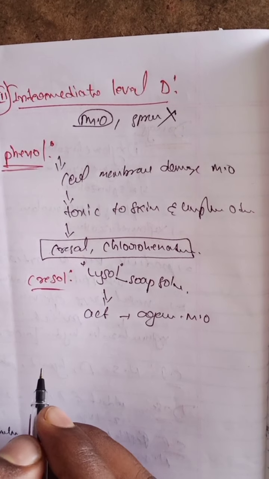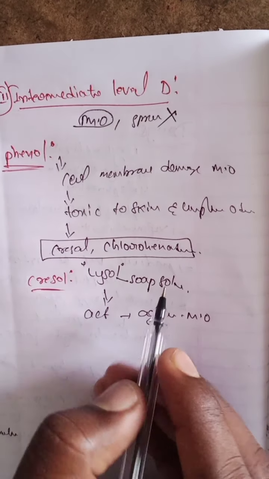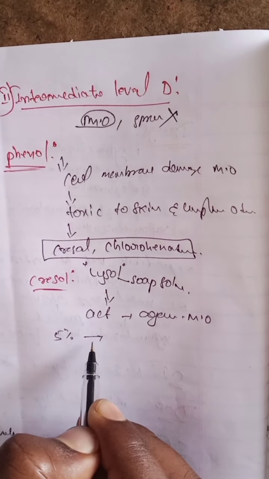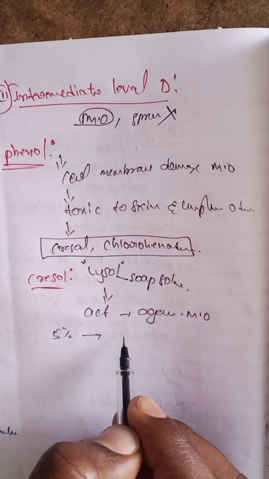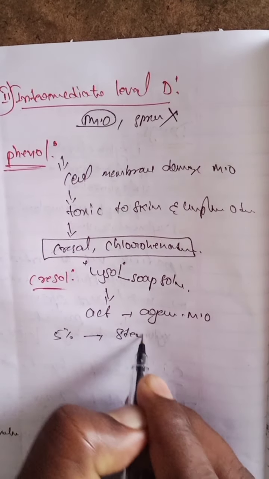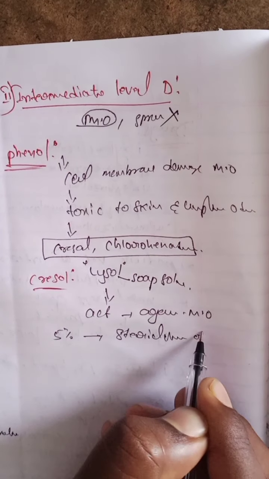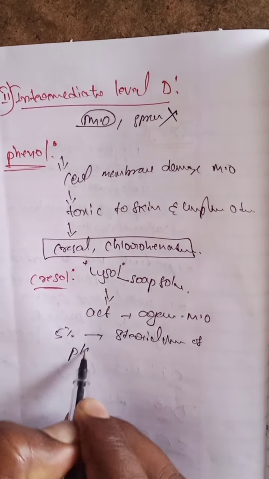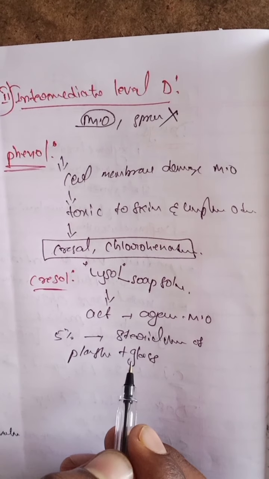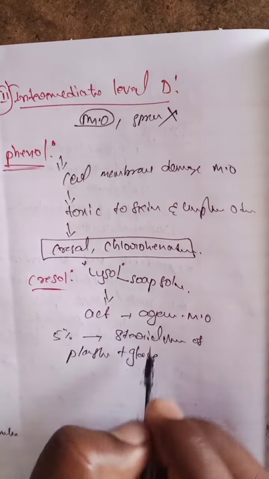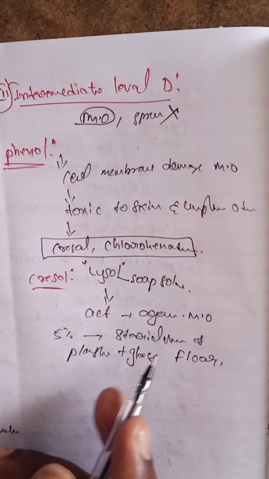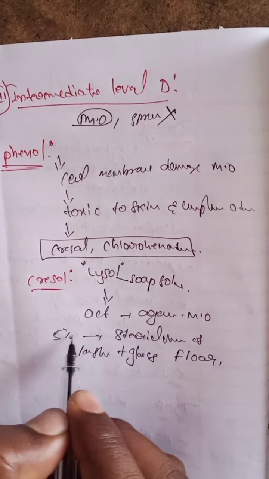The 5% cresol solution is used for sterilization of plastic materials and glass materials. Plastic and glass items are disinfected, and the floor is also cleaned with the cresol. How much percentage? Just 5%.